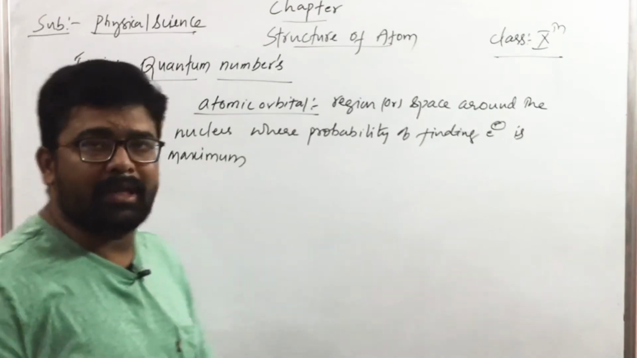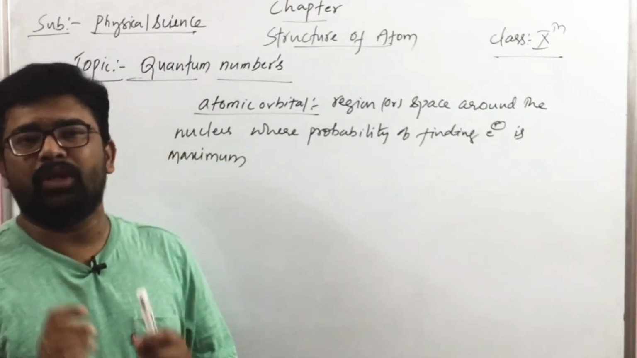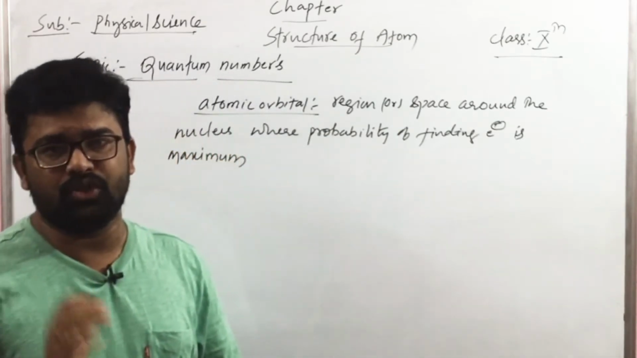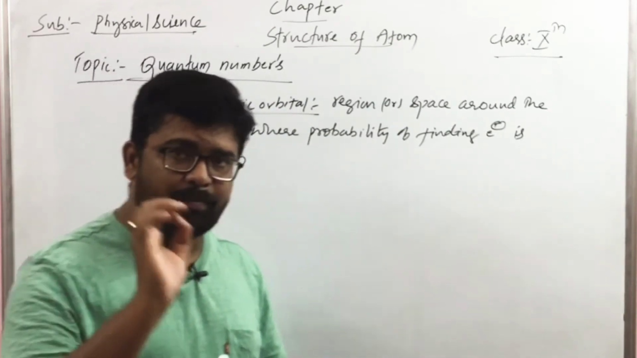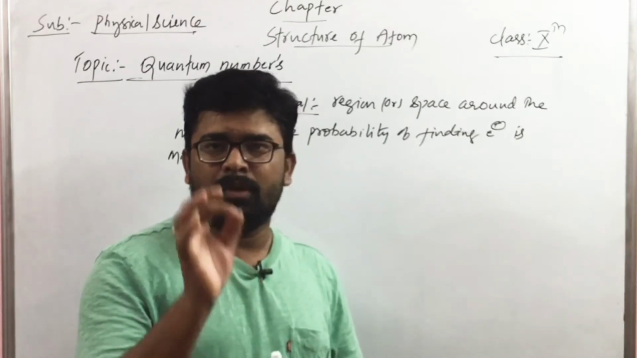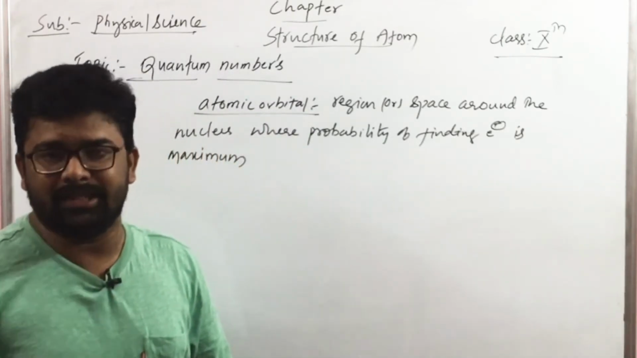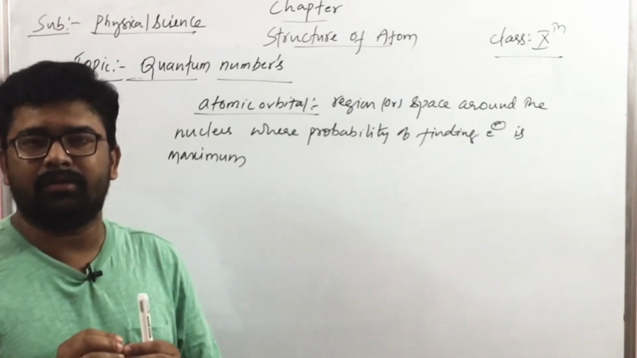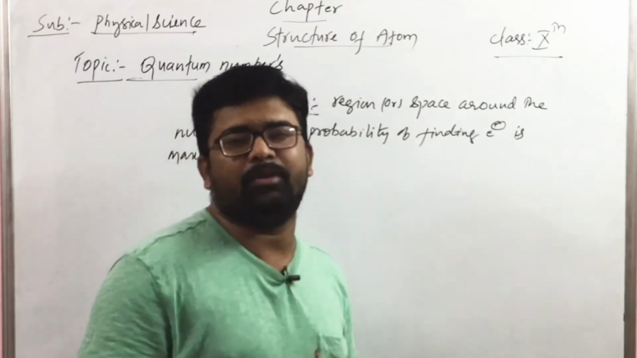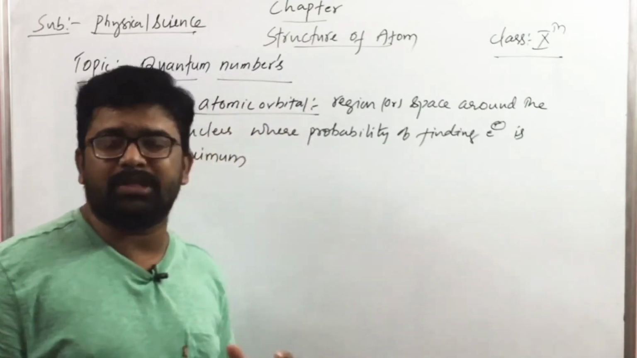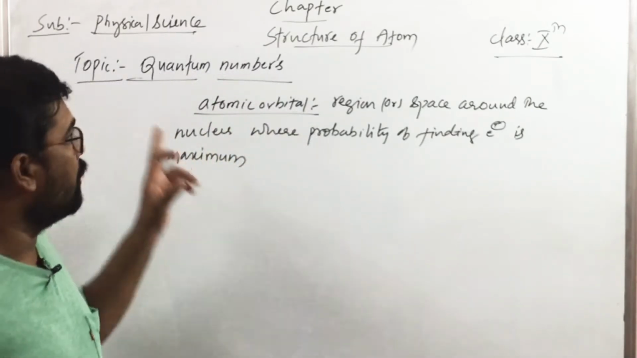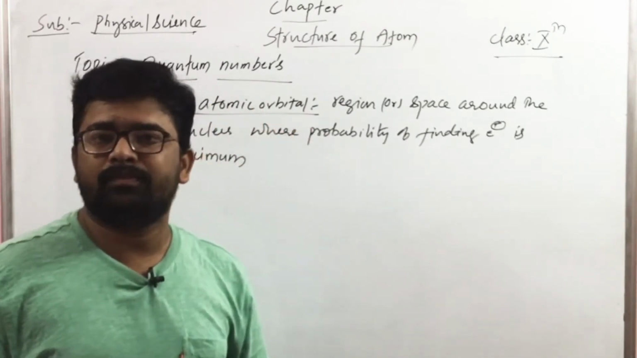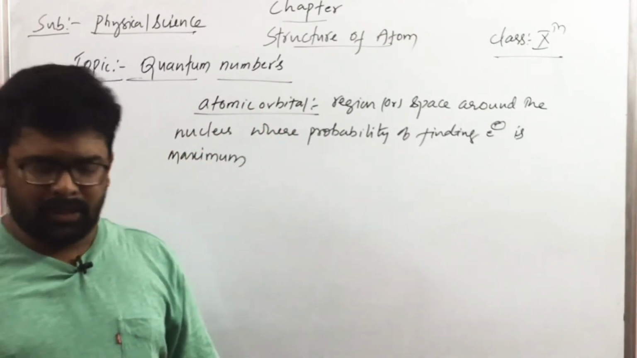And children, you need to remember that in a given space around the nucleus, only certain orbitals can exist. It's a very important point. In a given space around the nucleus, only certain orbitals can exist, and each orbital, that is a particular stable energy state for the electron, is described by a particular set of numbers, and those particular sets of numbers are called quantum numbers. So our topic is about quantum numbers. So what are quantum numbers, children?